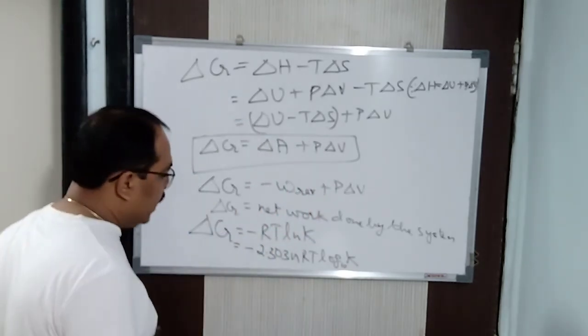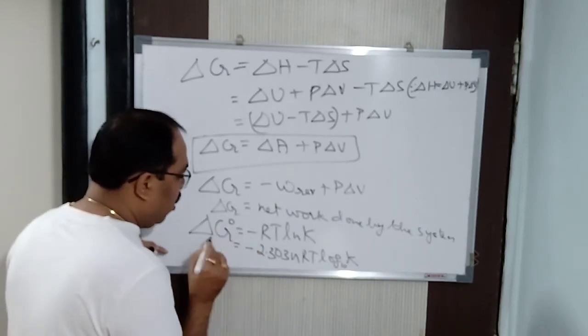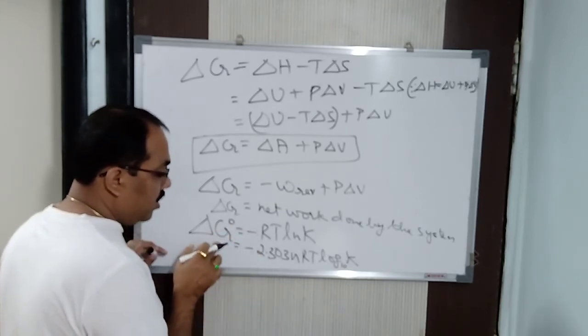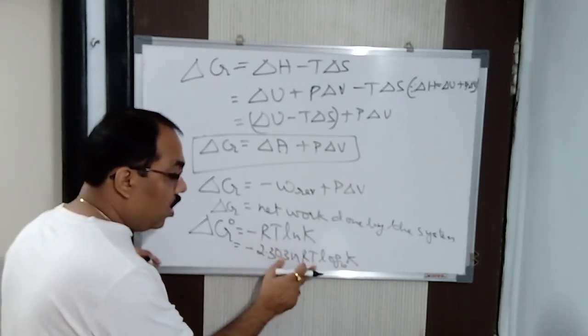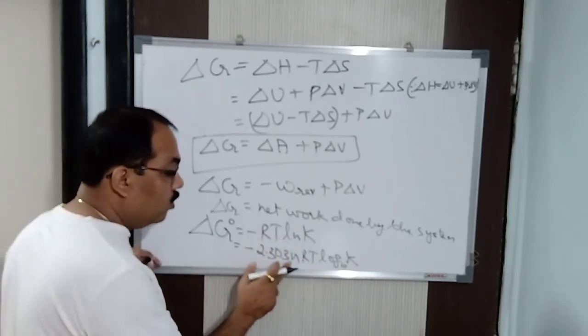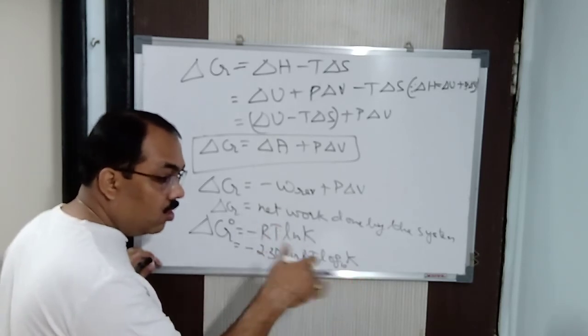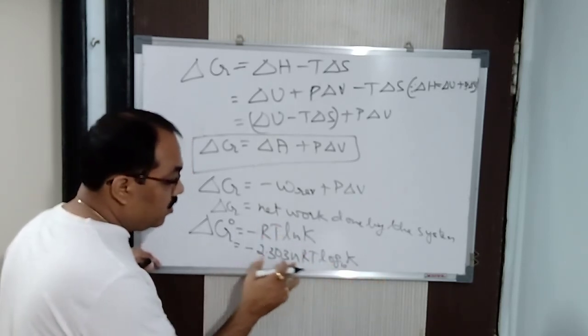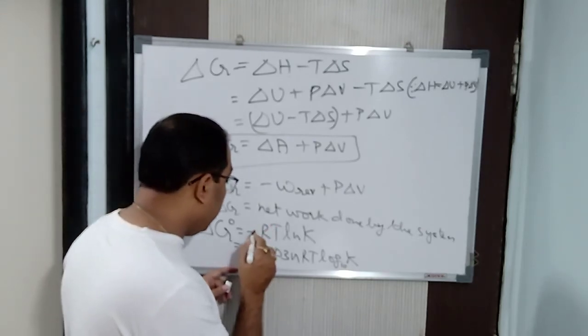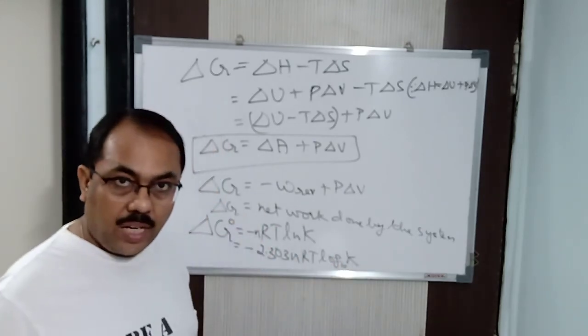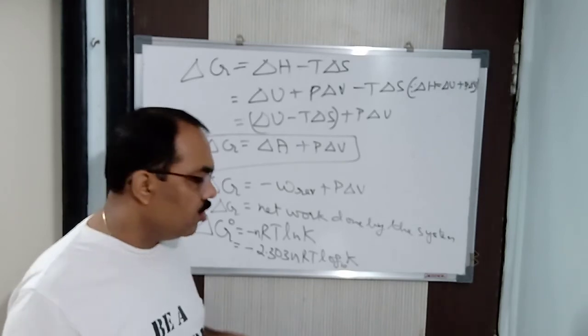So in this way, delta G naught, which is the standard Gibbs free energy, is minus RT ln K. To convert ln to log, I will multiply by 2.303, so minus 2.303 nRT log base 10 K. You may say n is not there; okay, I can put n here, no problem, but if n is equal to 1, there is no need to put it.